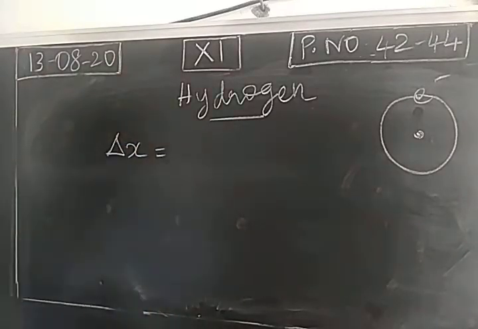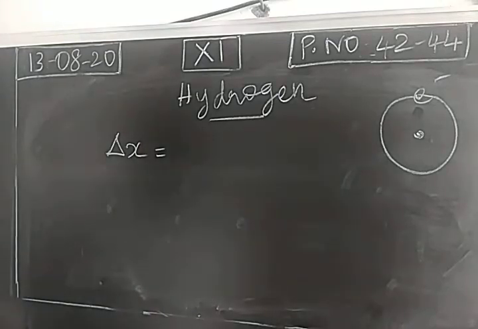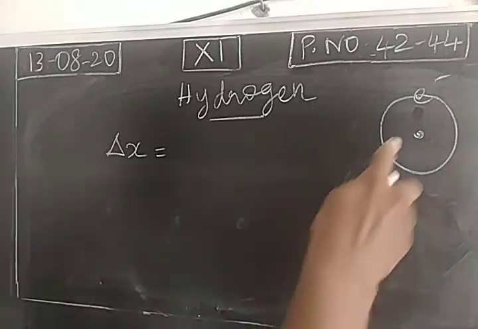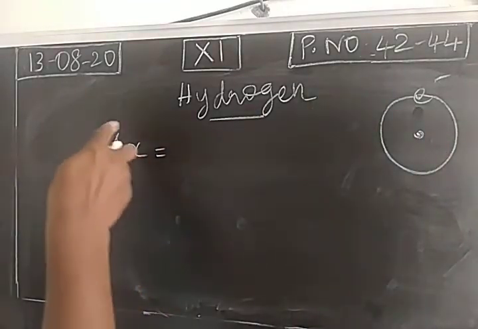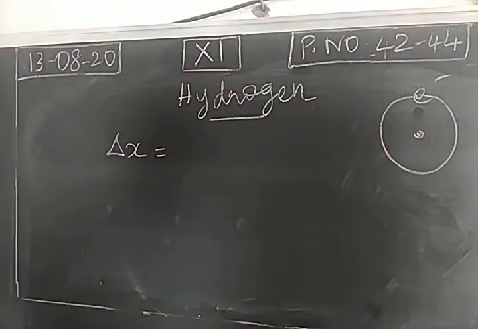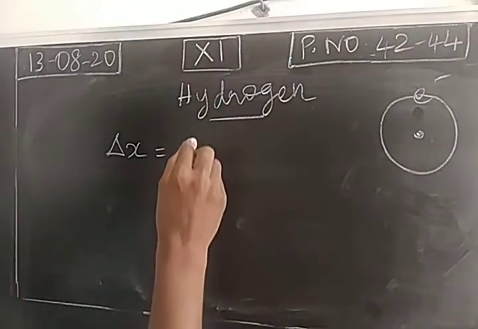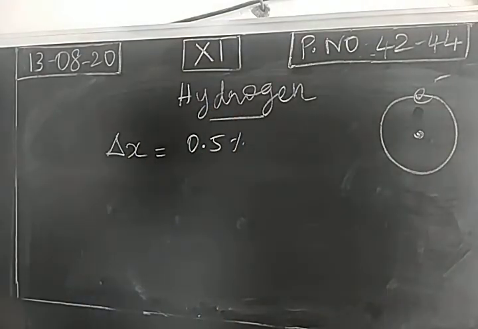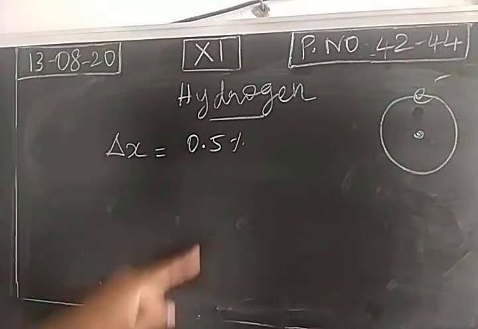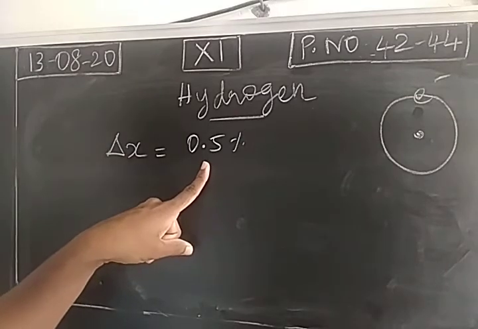Delta x is the uncertainty in position of this electron in the first orbit. Simultaneously, we cannot measure position and momentum, so when we try to find the position, we get a value with an accuracy of just 0.5%.